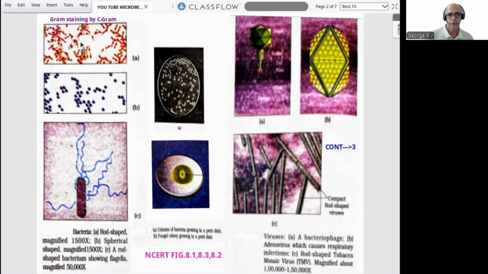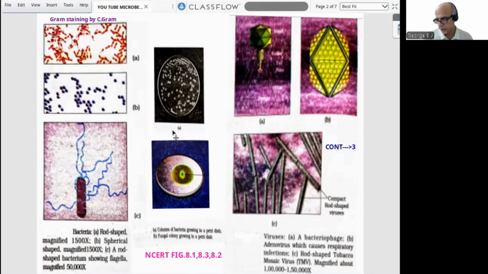In the first block, the first 2 diagrams, the red one is a rod-shaped bacterium. The violet or pink one is a spherical bacterium. Then this is a rod-shaped bacterium enlarged with flagella. That part we can study in biological classification: single flagellum, many flagella at one end, both ends, throughout the body. These 2 colorations also show the Gram staining technique by Christian Gram. That also we can learn in biological classification.